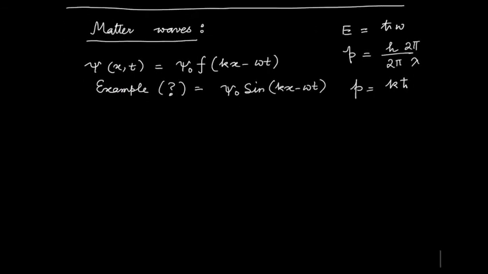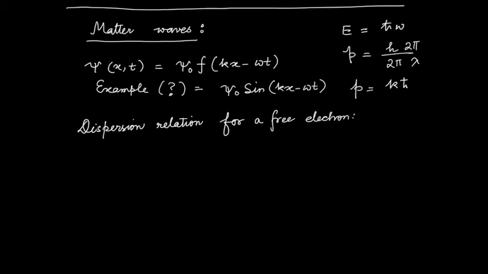Here we know what the dispersion relation is. So let us see if we can guess the dispersion relation for a free electron. We still do not know what the wave is of. A free electron is one which has not seen any potential.